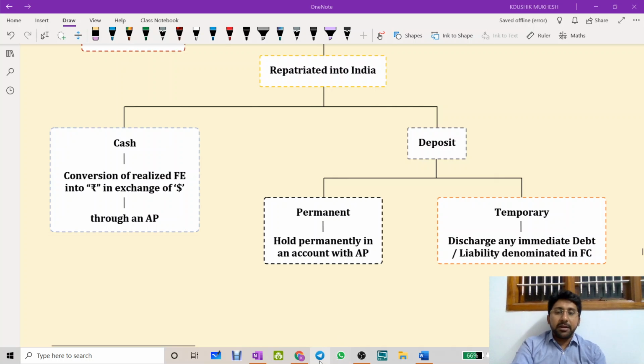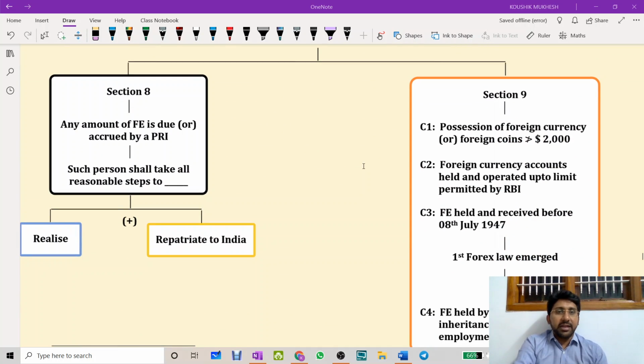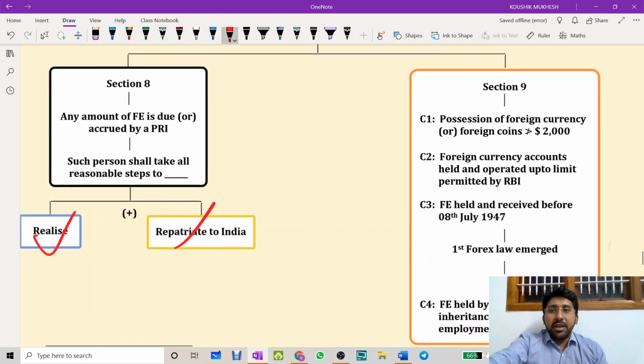Along with the repatriation concept, there is another concept called surrender of foreign exchange. What is the concept? Surrender. Covered by section number 8 and 9. Let us see what it is. Obligations of the person. Any foreign exchange due or accrued to a PRI, such person shall take all the reasonable steps to realize and repatriate. We just completed. Okay, next.